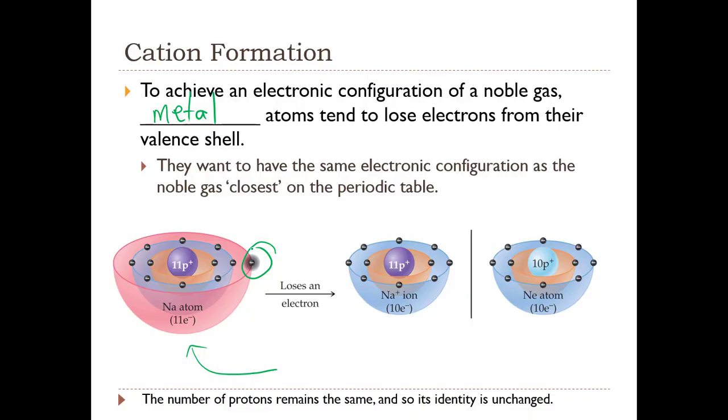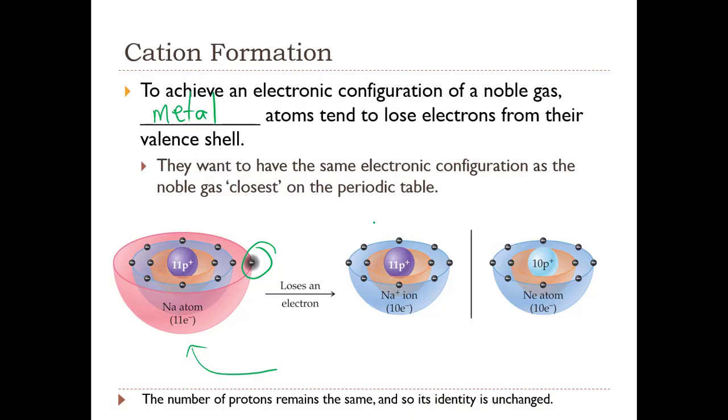Neon is stable, so what is the electron configuration of neon? In terms of its valence shell, neon has 8 valence electrons. And so Mr. Sodium says, hey, if I were to get rid of this lone valence electron, then my electron configuration would look identical to Mr. Neon's, and I want to be stable like neon.